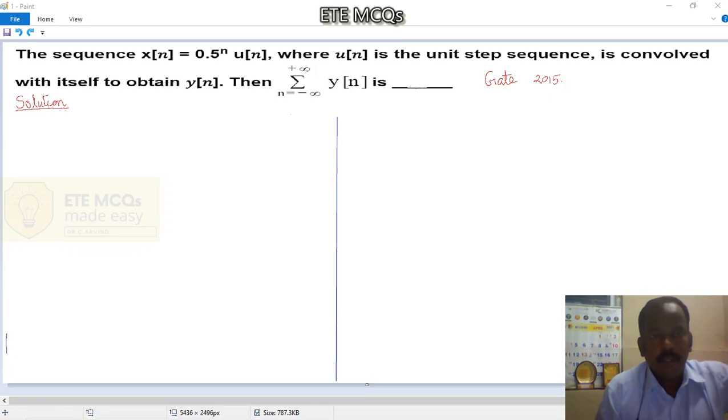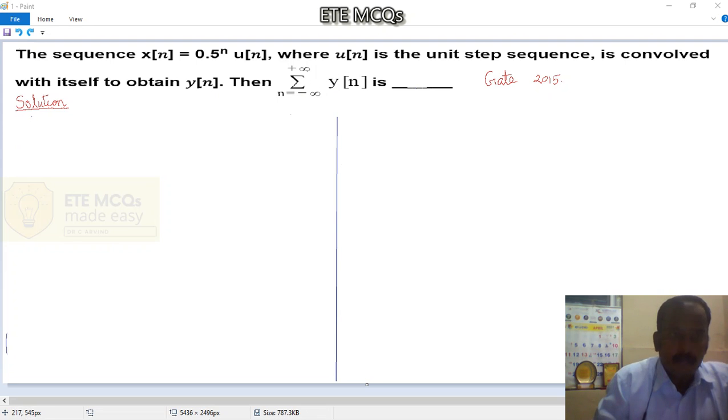Welcome to ETE MCQs. Now let us solve a problem that was asked in GATE 2015. The sequence x of n is equal to 0.5 the whole power n into u of n, where u of n is a unit step sequence, is convolved with itself to obtain y of n. So this is given for us. Then we are supposed to find summation n is equal to minus infinity to infinity y of n, the value of this particular expression.